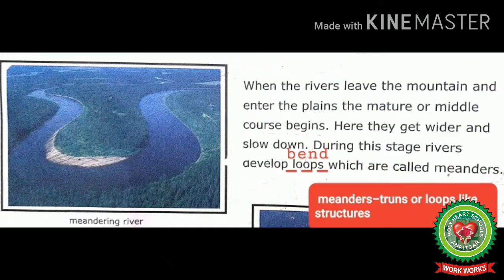When the rivers leave the mountains and enter the plains, the mature or middle course begins. Here, they get wider and slow down. During this stage, rivers develop loops, which are called meanders. Loop means bend, meanders means turns or loop-like structures.